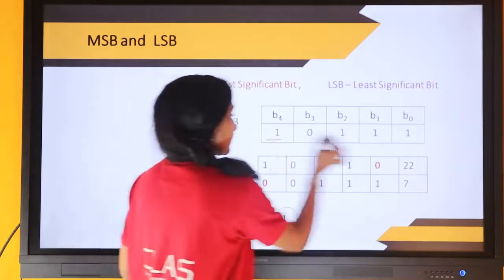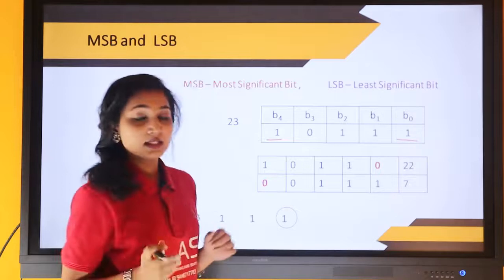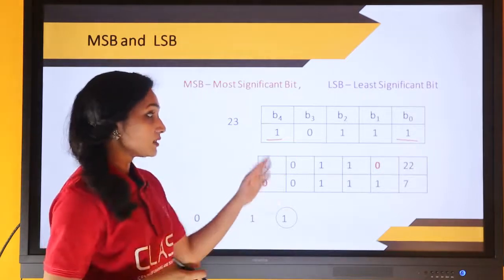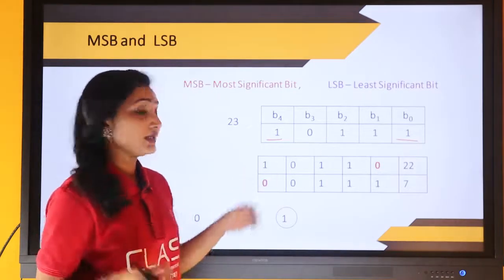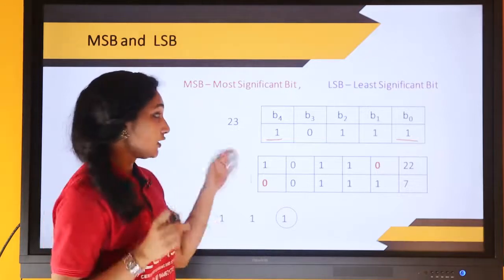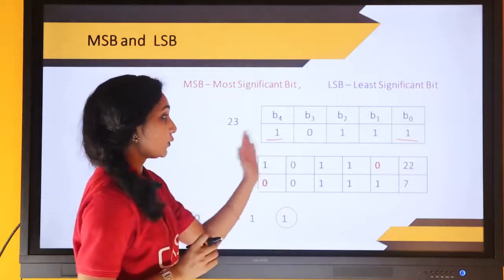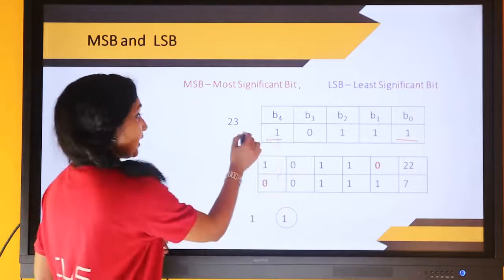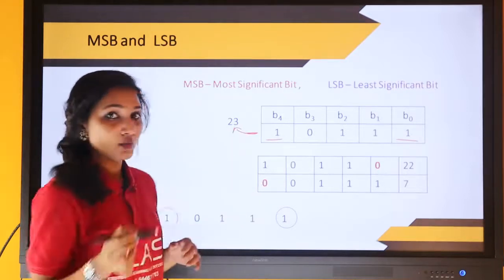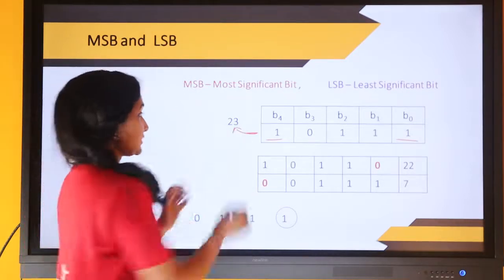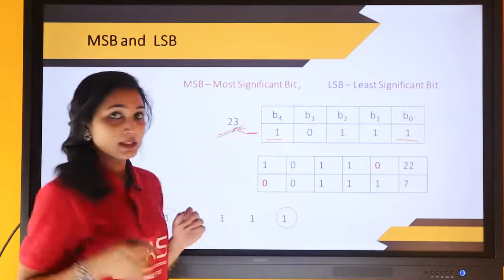The two extreme end bits will be the significant ones. Among these, which is the most significant and the least significant? To identify that, I have converted this binary number to its equivalent decimal. You know how to convert that. Its decimal value will be 23.